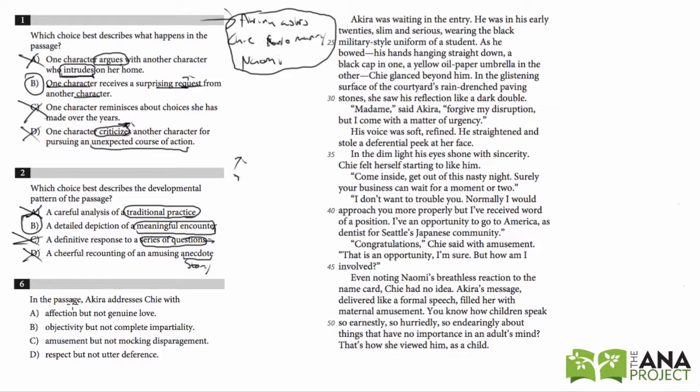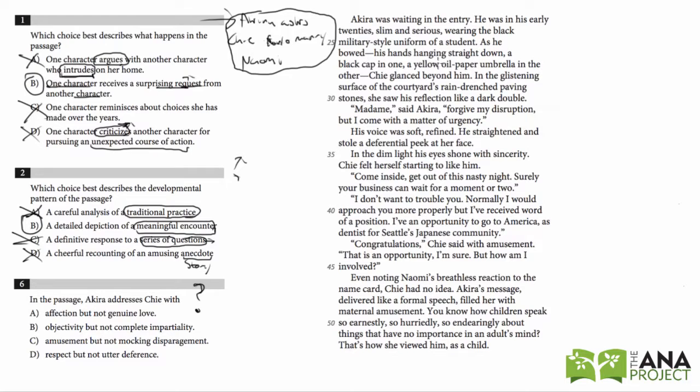Lastly, number 6. In the passage, Akira addresses Chi with what? If I take a peek at the answer choices, it's all these adjectives like affection, objectivity. I know I'm not supposed to jump to the answer choices, but it has to be some sort of adjective. So I'm going to go back to the passage and see his first encounter with Chi.